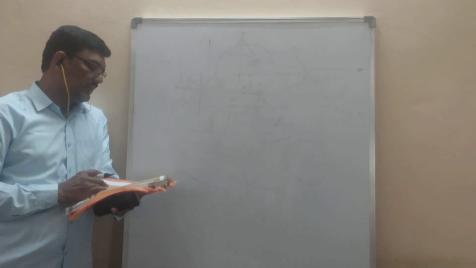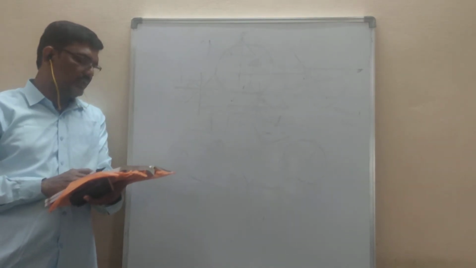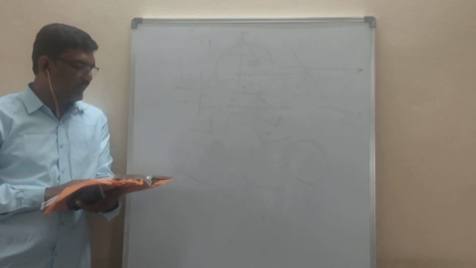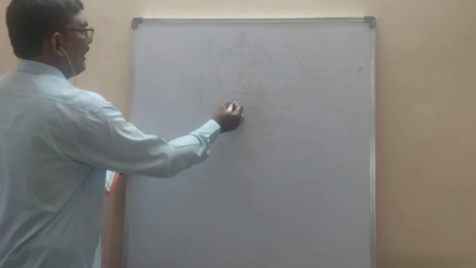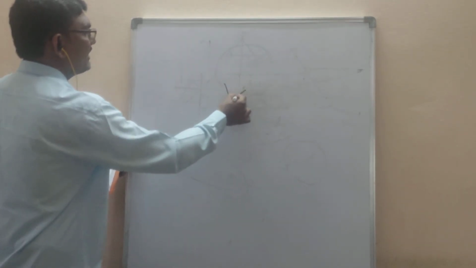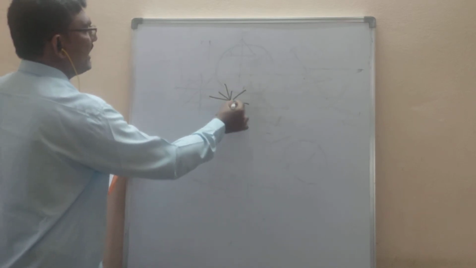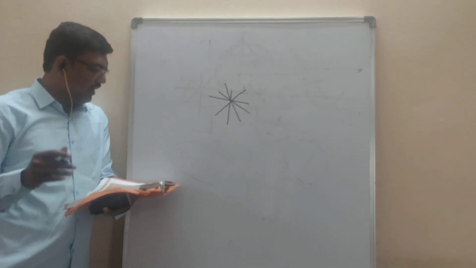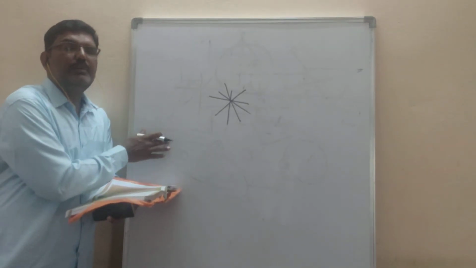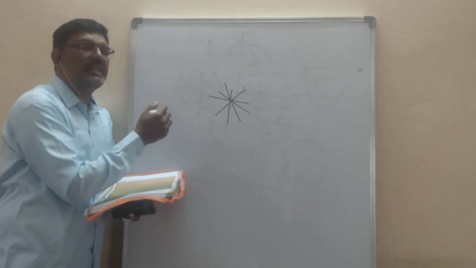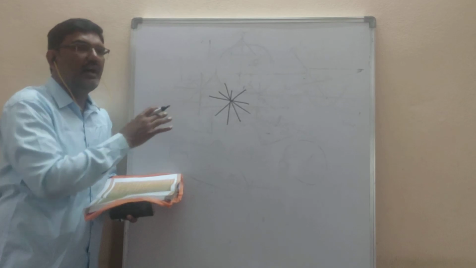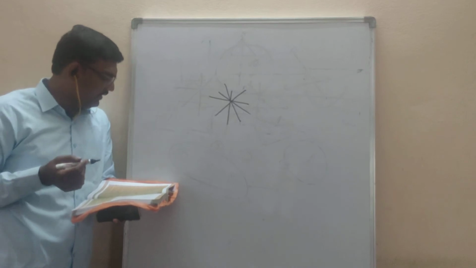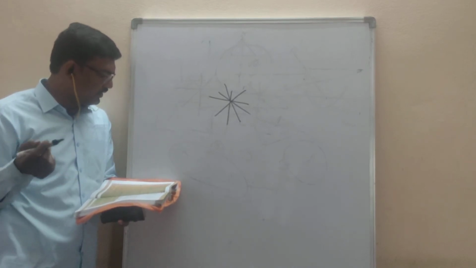Next, second question. State whether the following statements are true or false. Also give reasons for your answers. Only one line can pass through a given point. If we are given a point, how many lines can be drawn through the point? He said only one line can be drawn. Is it true or false, he is asking. It is false. All right angles are equal. Just now in postulates we had to cut some right angles in a grid paper and coincide the arms of the right angle. Then they coincide with each other, and all the right angles are equal. So it is a true statement.